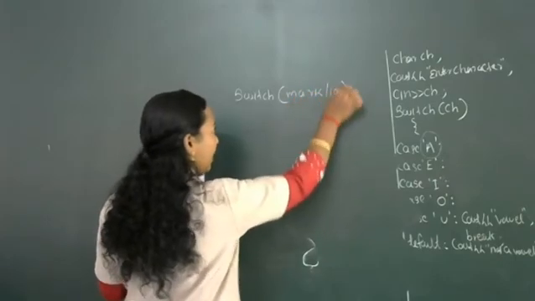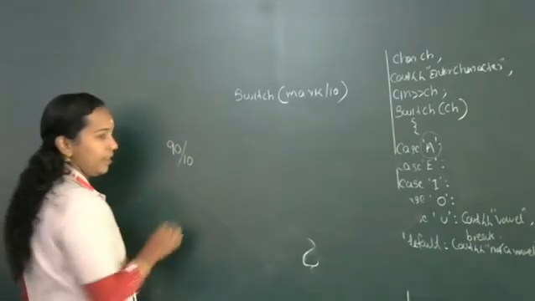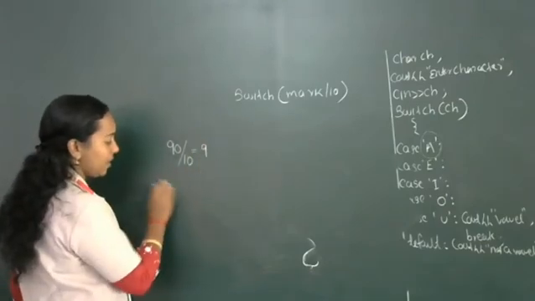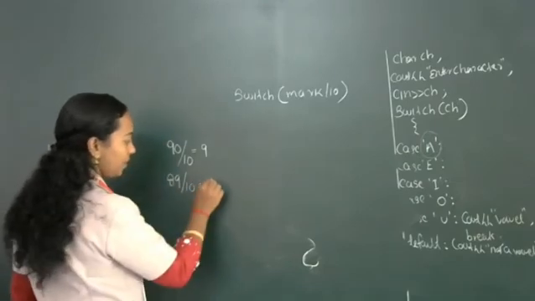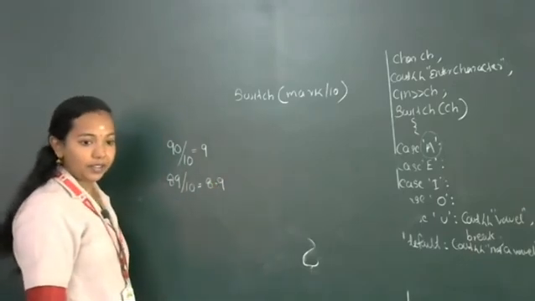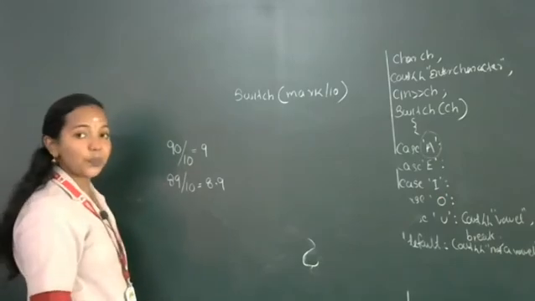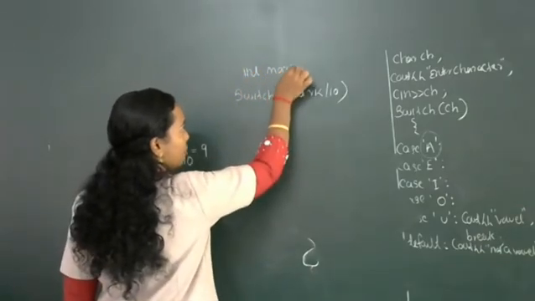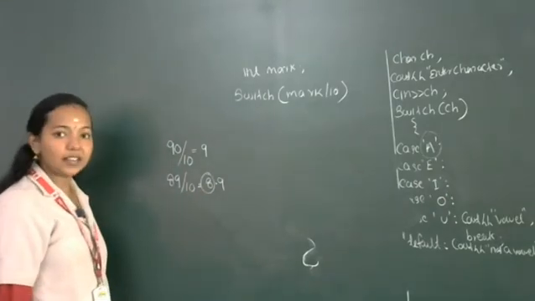Mark divided by 10. If the entered mark is 90, 90 by 10, what will be the result? 9. Then if your mark is 89, 89 divided by 10, what will be the value? Definitely a fractional number, 8.9, would come. But here we are declaring mark as an integer. So we will extract only the integer value.